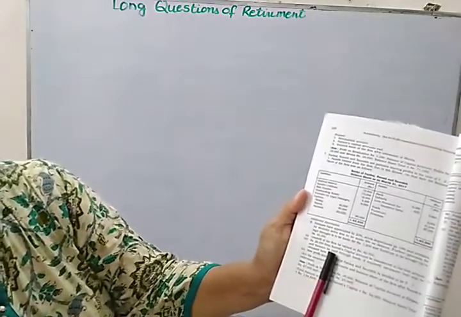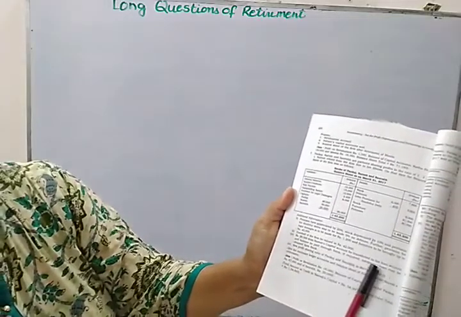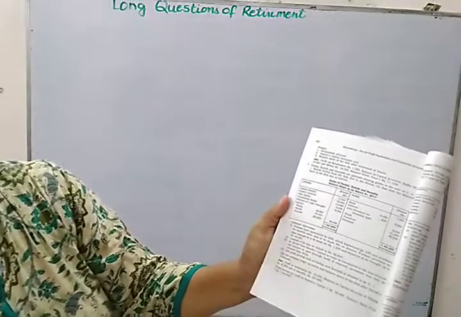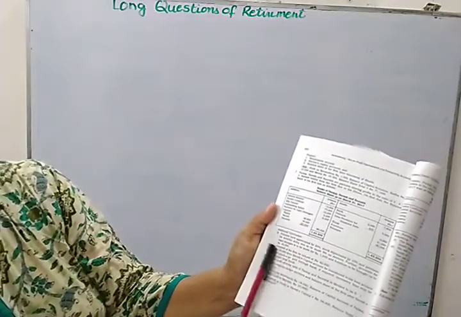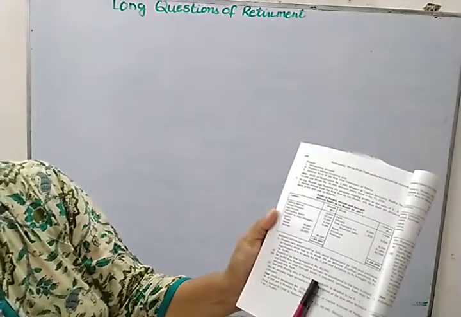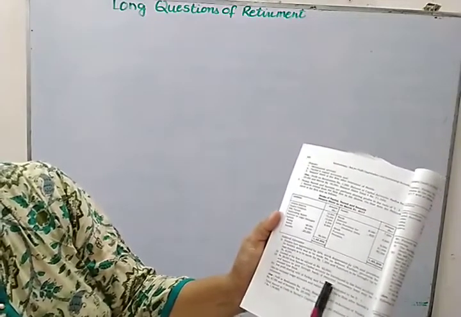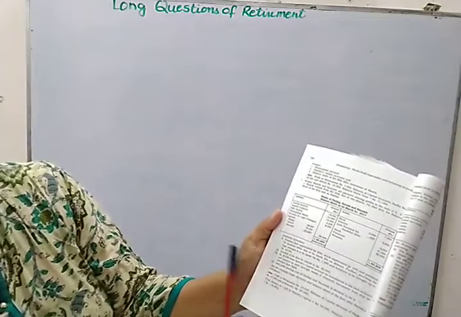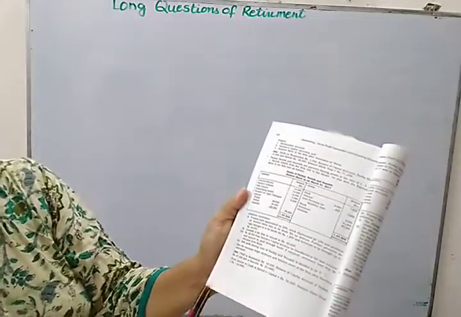Then 26,000 from Naresh capital account is to be transferred to loan account. So who is retiring? Naresh is retiring. So 6,000 has to be transferred to his loan account, and the balance is to be paid through bank account. If required, necessary loan may be obtained from the bank.